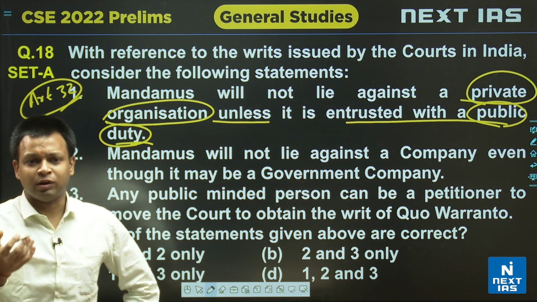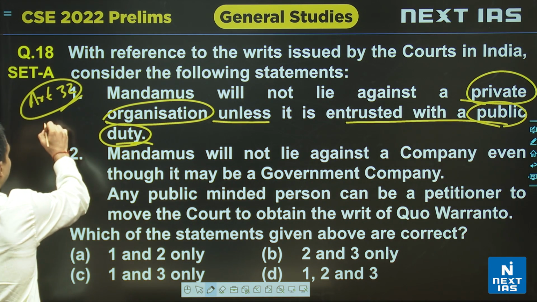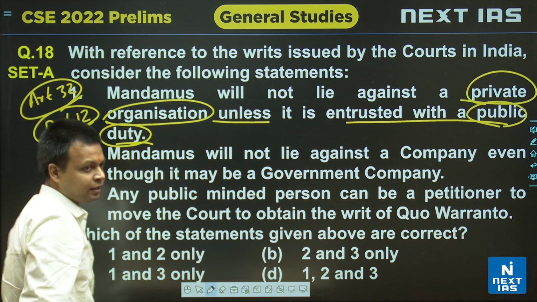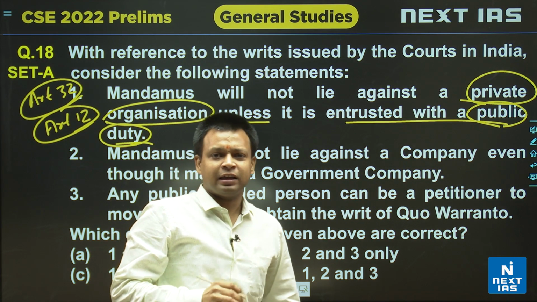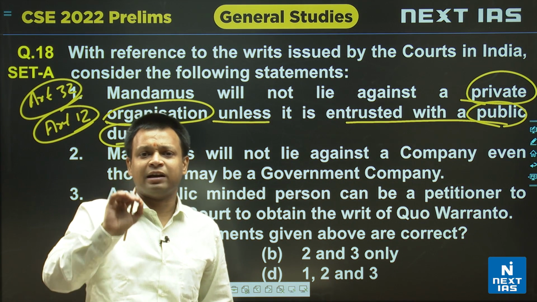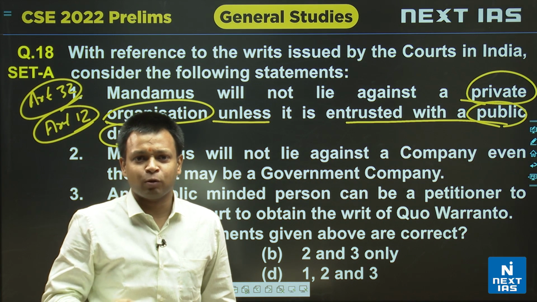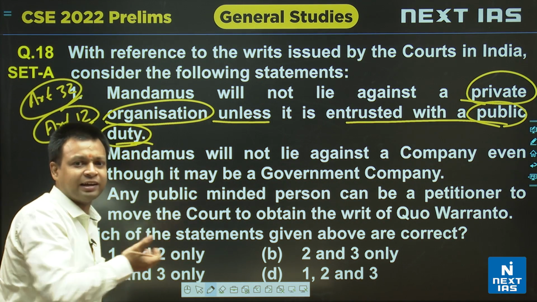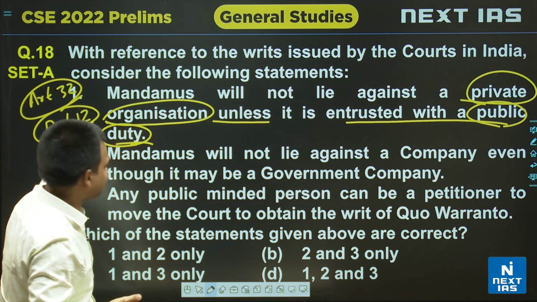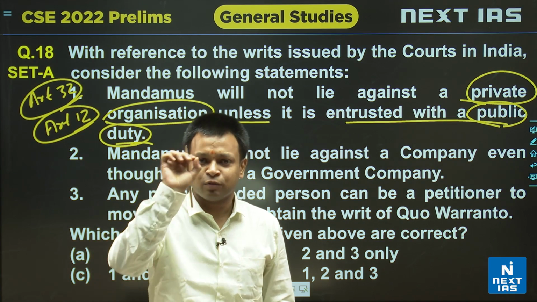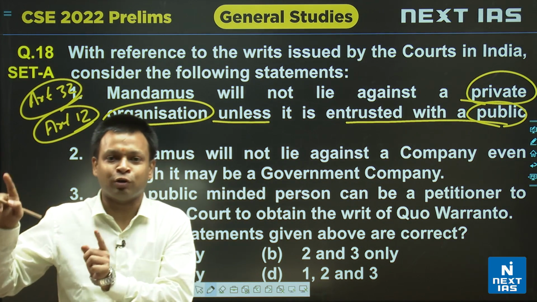Now to understand this question, you also need to have an idea of Article 12. What does Article 12 talk about? Even if you have not gone into the details of what is mandamus, if you just know that mandamus is issued against the state, and if you just know what is the state, you can get this answer, isn't it? Article 12, the definition of state: you must be aware that there are certain bodies falling under the category of other authorities.